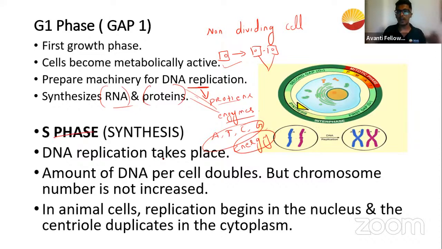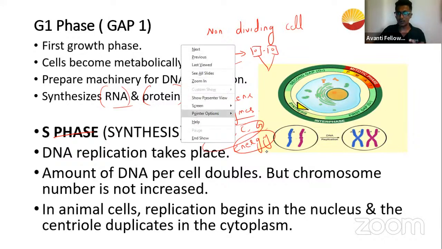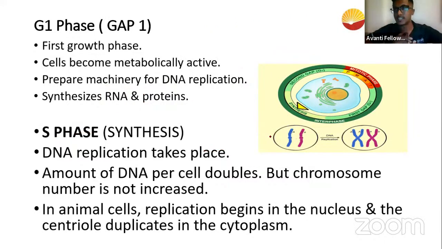In the synthesis phase, we understood that synthesis phase is a phase where we have the process of DNA replication. So DNA replication means duplication of DNA. It's in simple terms, guys. If you want to understand what is a synthesis phase, you just have to take a simple common word that you come across in your daily life that is called photocopy. Okay, photocopy. So what are we doing?